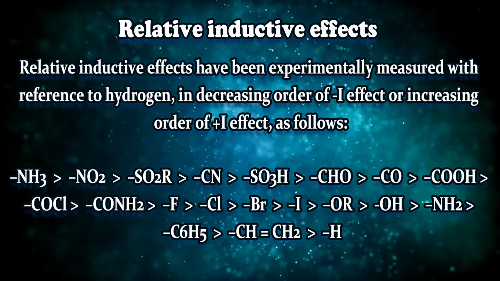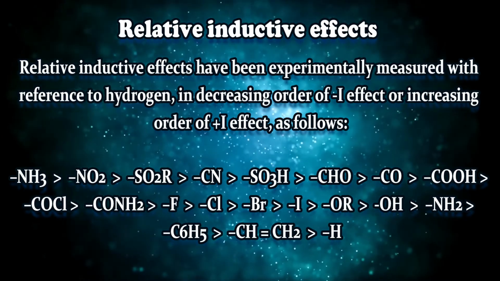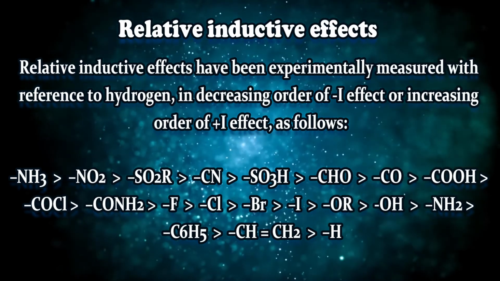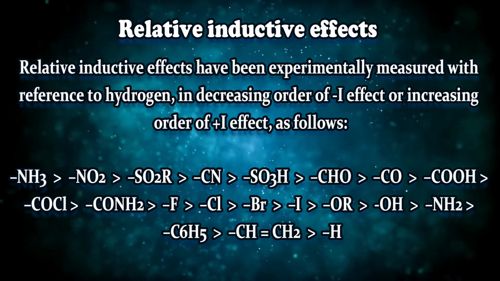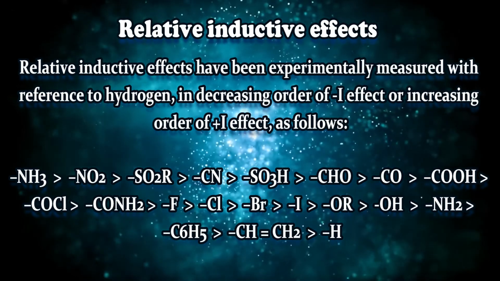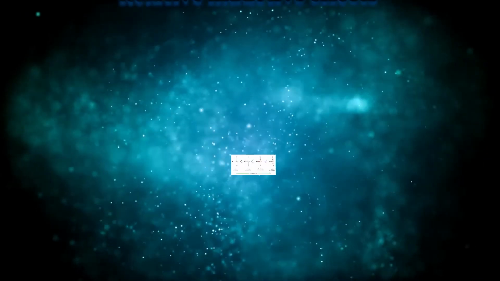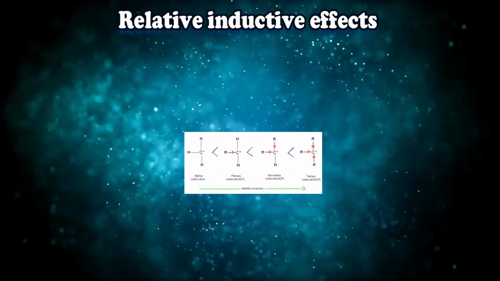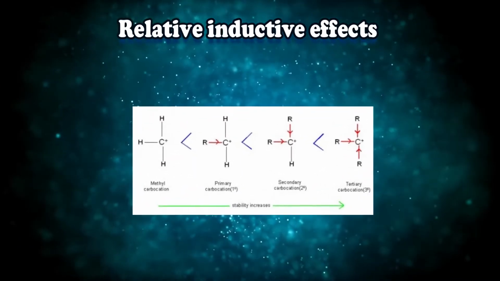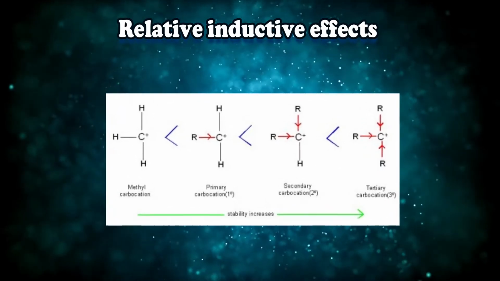As we can see here, Cl and I, if we compare these two, Cl is more electronegative or Cl is having more inductive effect than I. So whenever Cl and I will be bonded, I will be electron donating and Cl will be electron withdrawing, right? So this is the importance of relative inductive effect to us. Basically, this type of order is very, very important whenever we are determining a reaction rate or something, because there the stability question will arise, and this stability question will be answered by this order only.